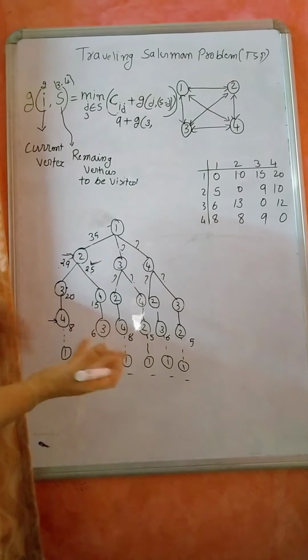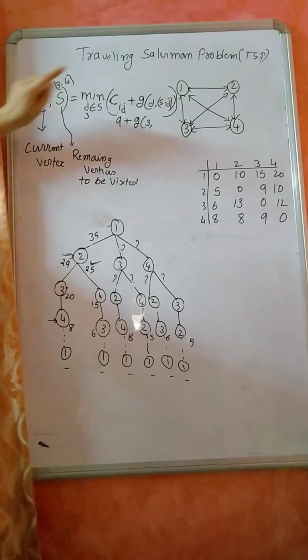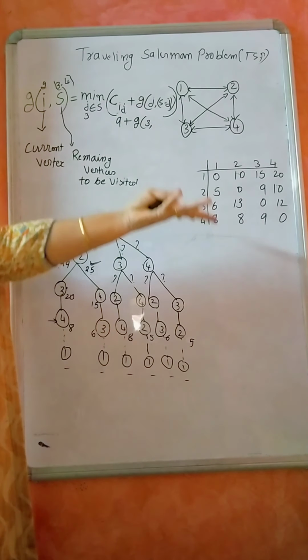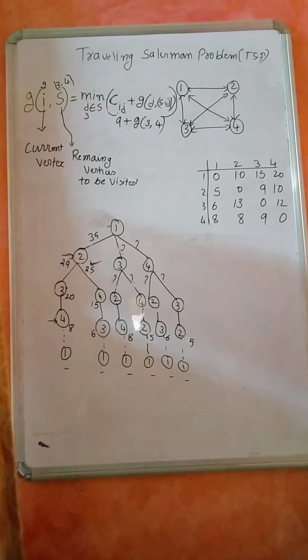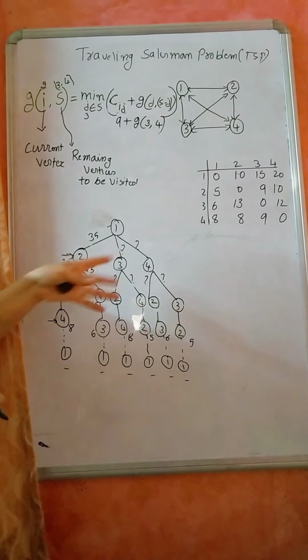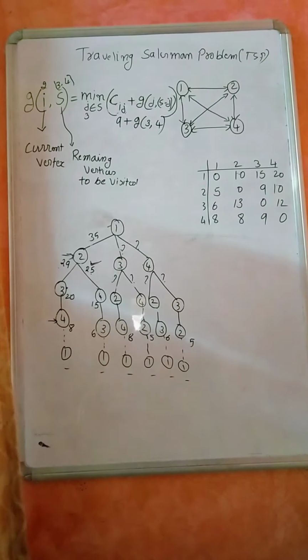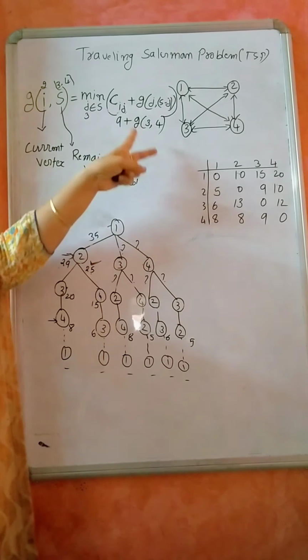S minus J. What is your S? 3, 4. Among this 3, 4, which am I subtracting? 3 I am subtracting. So it is 4. What is the cost of traveling from 3 to 4? 3 to 4 is 12. So 12 plus 9 plus